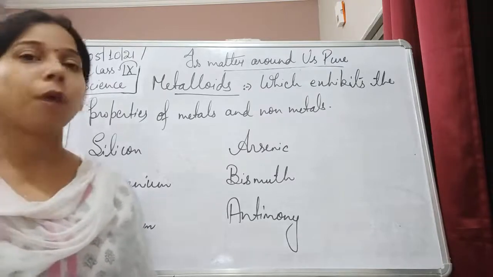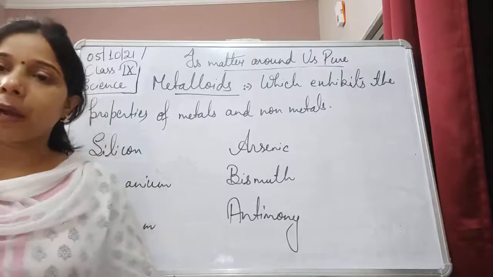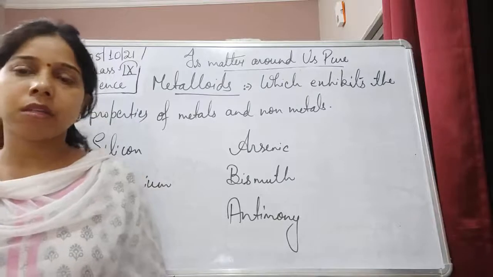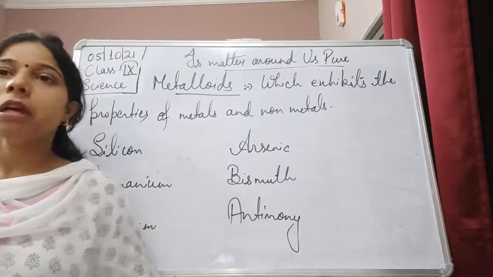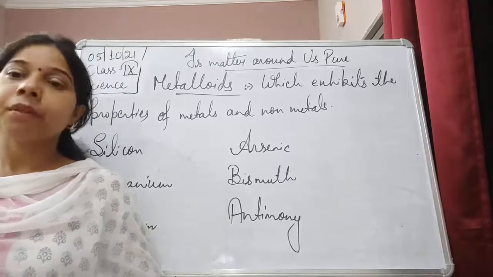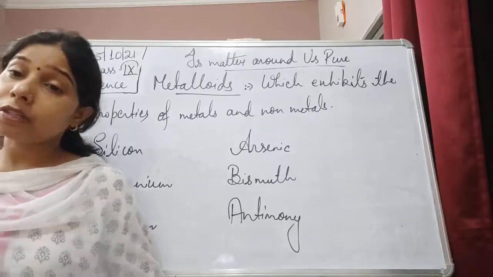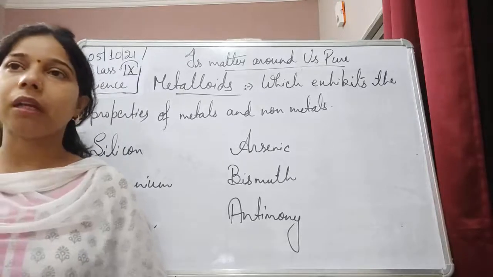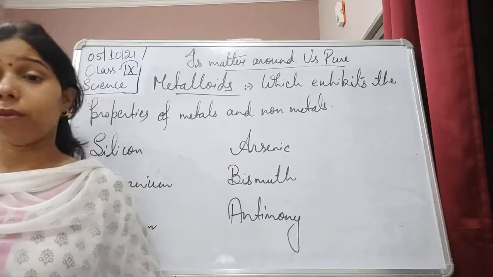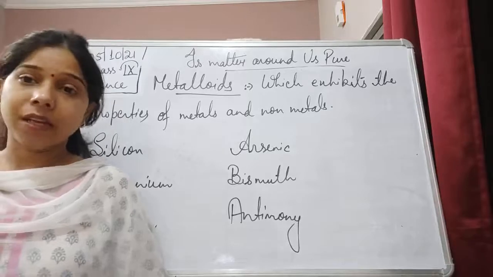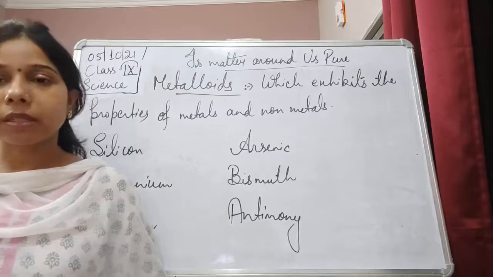I hope you have understood the properties of the metals as well as the non-metals. With the help of the properties only, it will be very easy for you to distinguish between metals and non-metals. The first one is that metals are generally solid, but non-metals can exist in all three forms, that is solid, liquid and gas. Second, metals generally exist in a grey or white color, but non-metals occur in different colors. The third, metals are generally malleable, non-metals are non-malleable. Metals are ductile, non-metals are non-ductile. Metals are non-brittle, but non-metals are brittle.